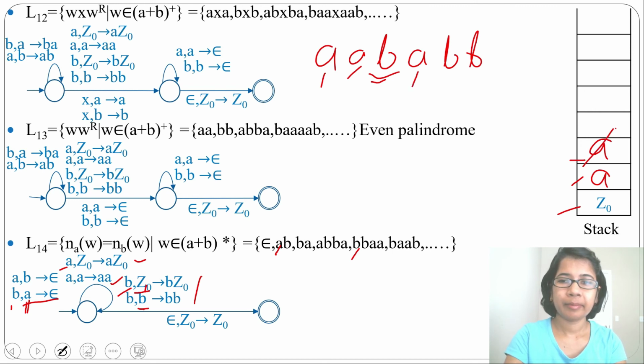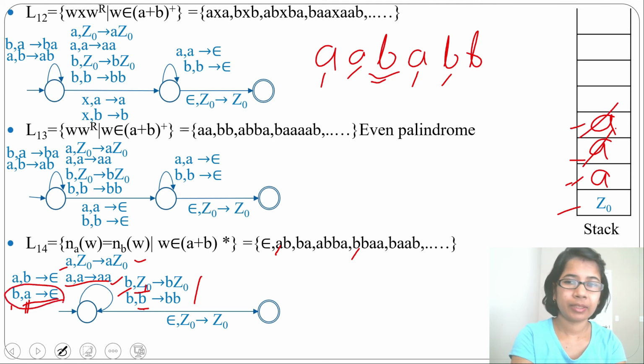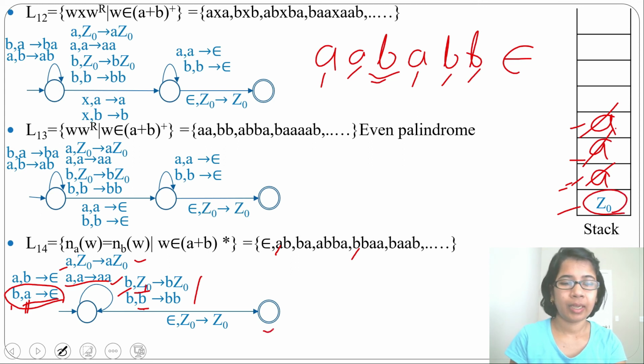Next, input alphabet is A and topmost stack symbol is A. So we'll push A above A. Next, input alphabet is B and topmost stack symbol is A. So we'll pop A by using this transition. Next, input alphabet is B and topmost stack symbol is A. We'll pop A. Finally, there is epsilon and topmost stack symbol is Z0. Go to the final state and it will accept.